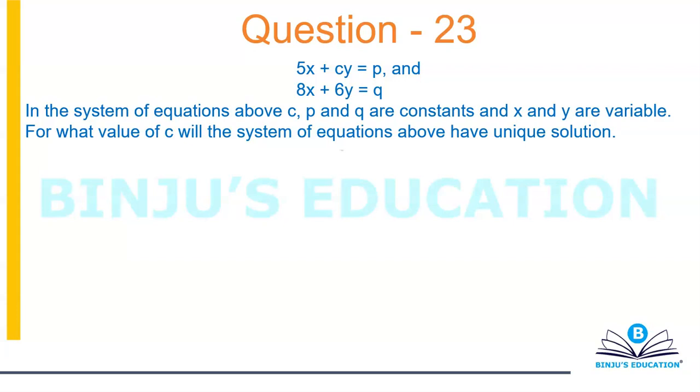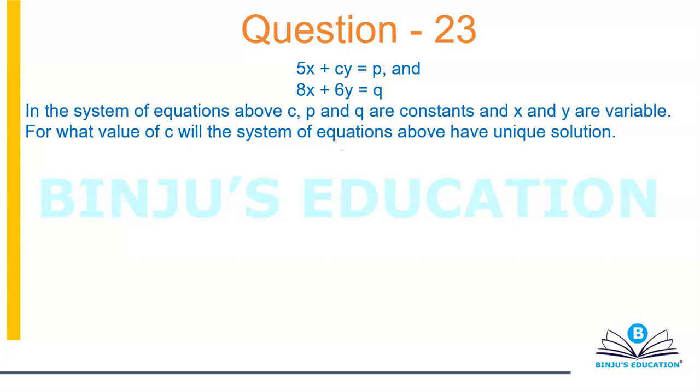So this one is like, again, every question of this form will have two equations. They'll tell you that x and y are variables, then some constants, and they will give you one condition: either a unique solution, infinite solutions, or no solution. There is nothing else that can happen. That's the best part about questions like these.